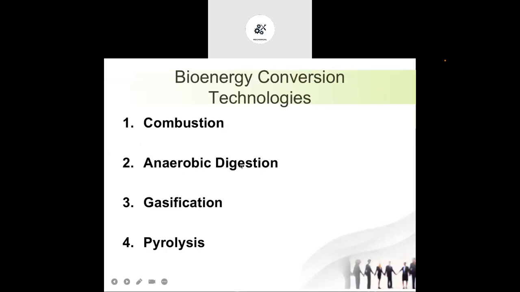So I think you understand these biomass and bioenergy and the different processes. Now in these processes, we are particularly concentrating on anaerobic digestion because this is an established technique, right? Because the combustion process, gasification, and pyrolysis will contain some form of emissions. The gases emitted will negatively impact the Earth's atmosphere or life on Earth.